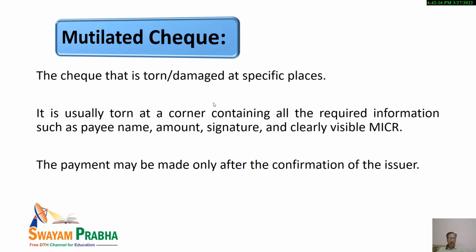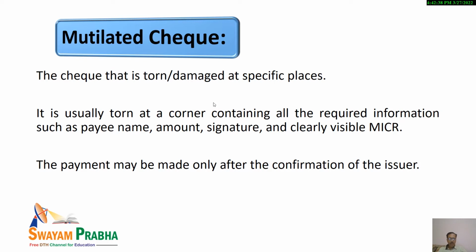In case everything is clear, you are able to see everything, then it may be passed. But in case the required information regarding the name, amount, signature, MICR is not visible, in that case it may be rejected.